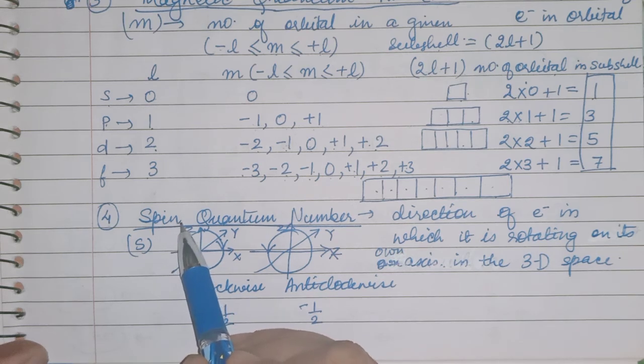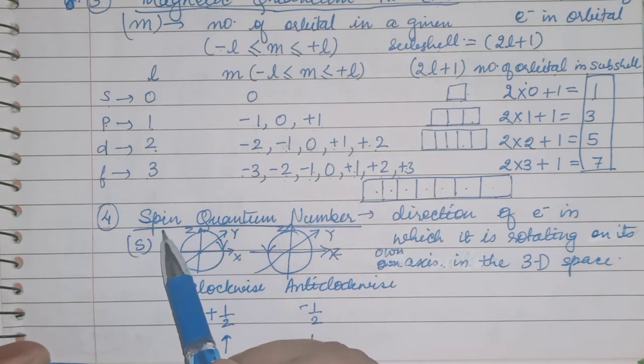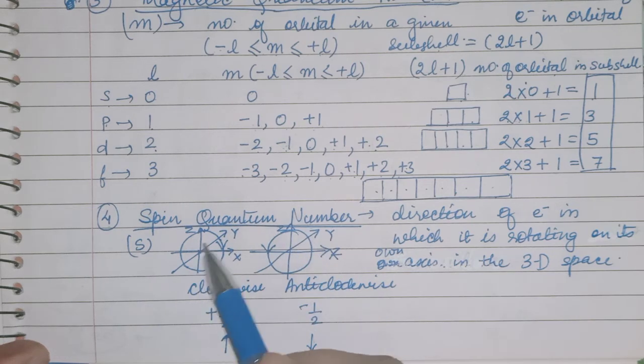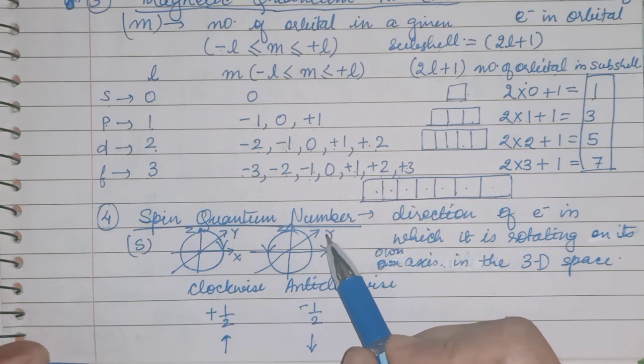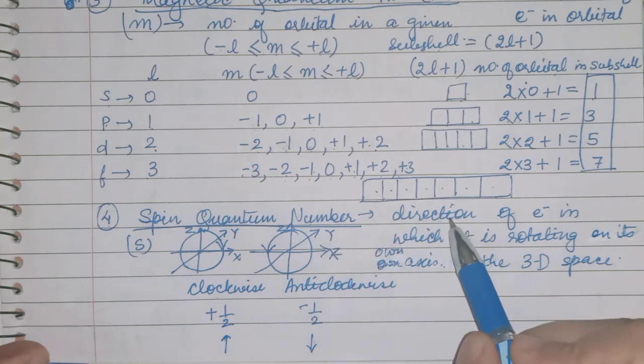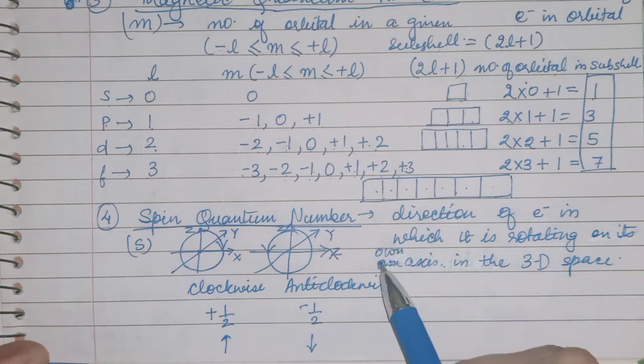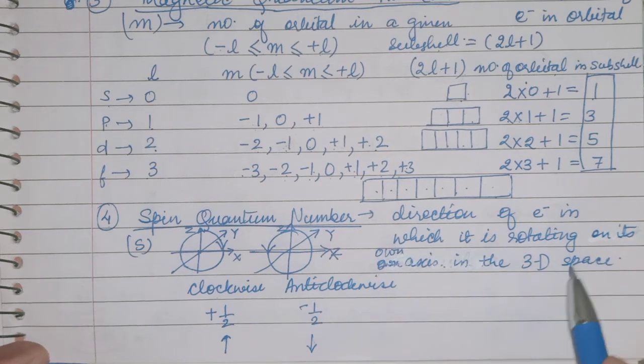Now the next or last quantum number is the 4th quantum number. It will give you the spin of the electron. That's why it is termed as the spin quantum number. It will give you the spin of the electron in 3-dimensional space, or the direction in which the electron is rotating on its own axis in 3-dimensional space.